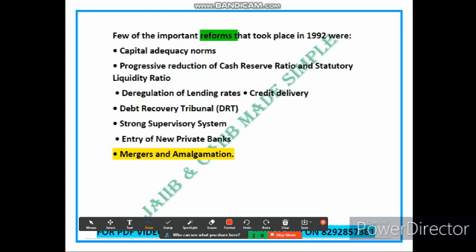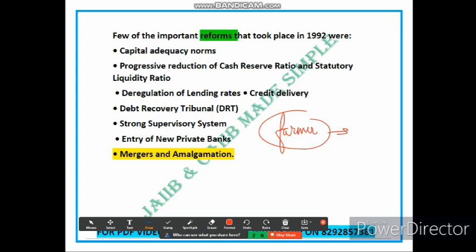So friends, suppose there is a small farmer who wants to expand his agriculture operation but lacks the necessary fund. As part of the credit delivery reform, banks are encouraged to extend loans to farmers at reasonable interest rate and with a simplified procedure. So this enables the farmer to access credit, invest in new equipment and inputs, and increase agriculture productivity. So by improving credit delivery, the reforms aim to support economic growth and address the financial health of various sectors.